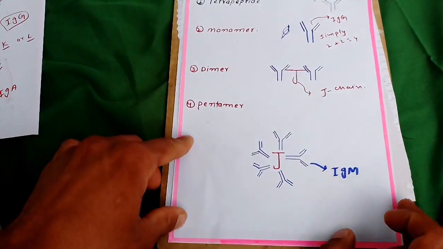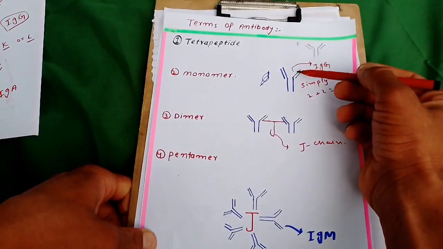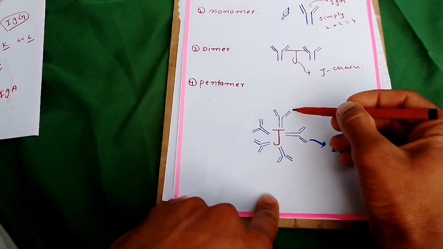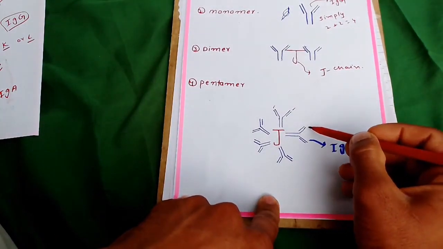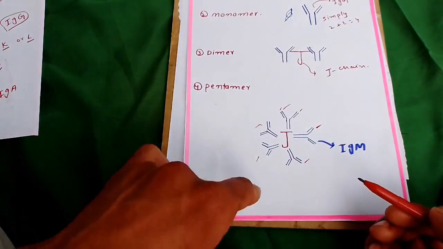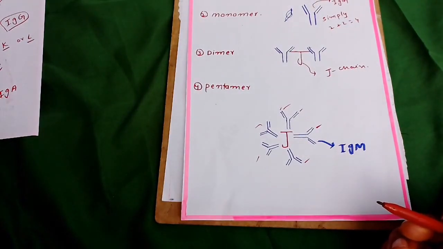Pentameric antibodies are those which consist of a group of antibodies. This is IgM number 1, this is IgM number 2, IgM 3, IgM number 1, 2, 3, 4, 5. These 5 IgM combine together and make a group which is a functional group.